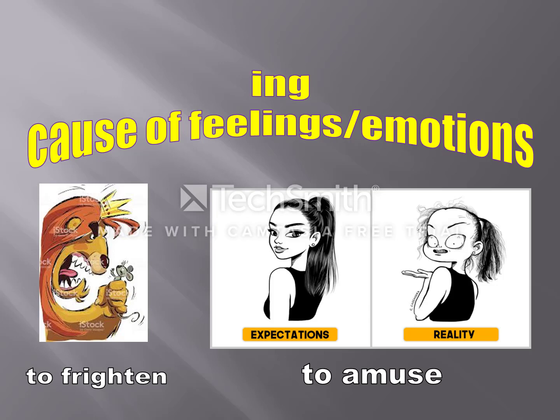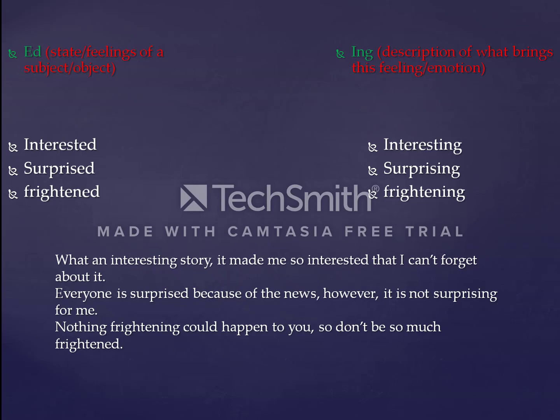Let's make an example. The lion looks really frightening. On Instagram, it is always amusing when expectations don't coincide with reality. Mention that when you speak with the -ing ending, you all the time describe something that can bring the person to some feeling or state. But when you add the -ed ending, you express the feelings or emotions of a person or a subject. Let's now talk about some examples.